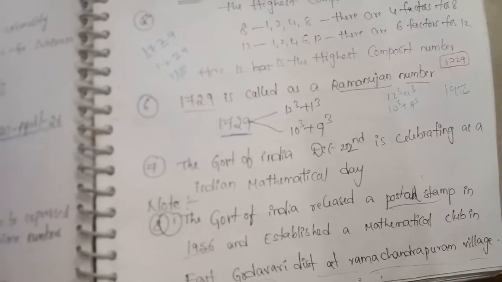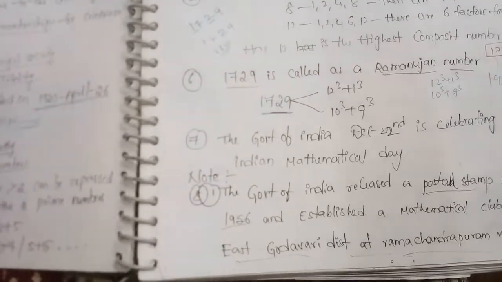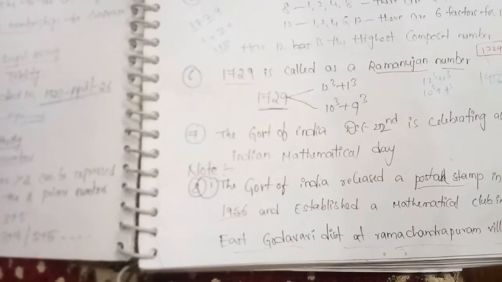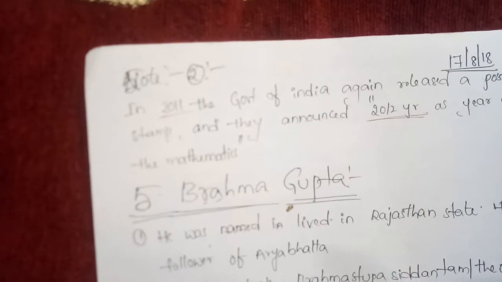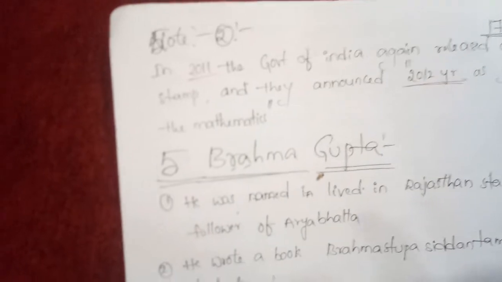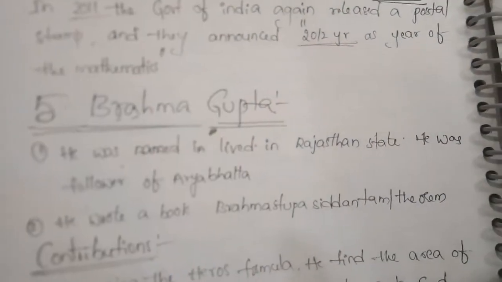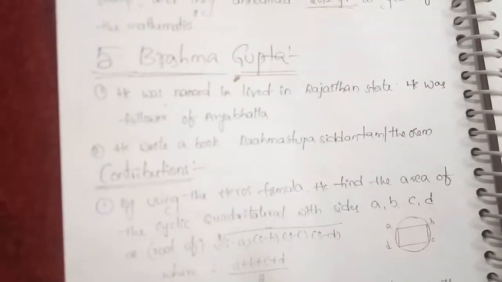The government of India celebrates December 22 as National Mathematics Day. The government of India released a postal stamp in 1956 and established a mathematics club in East Godavari district at Ramachandrapuram village. In 2011, the government of India again released a postal stamp, and they announced 2012 as the Year of Mathematics. So Srinivasa Ramanujan is a very important topic. You should remember and learn each and every point about him.